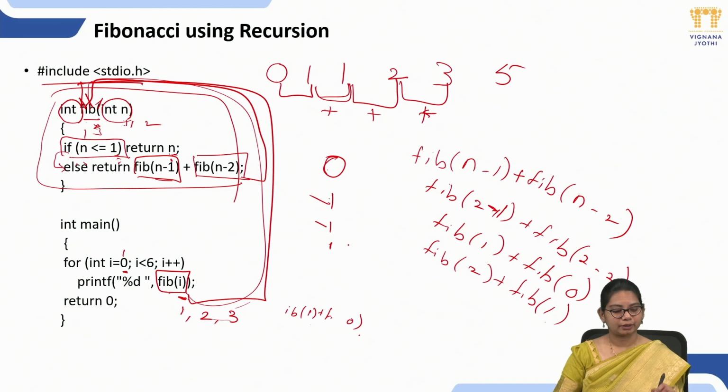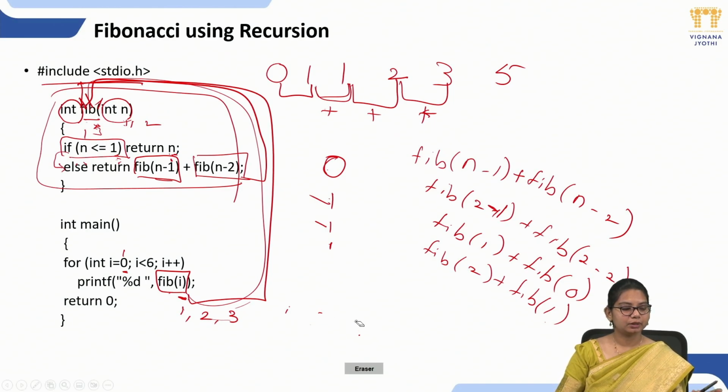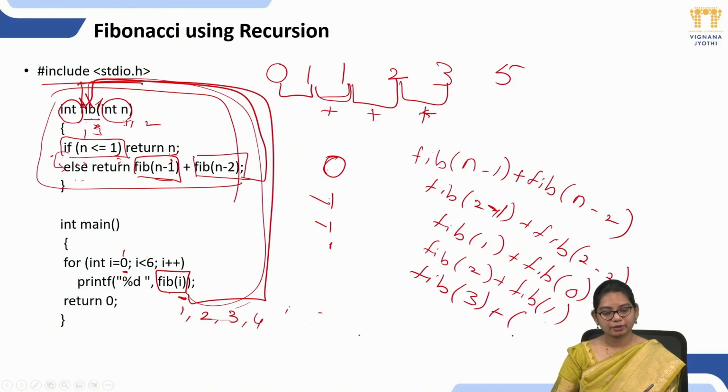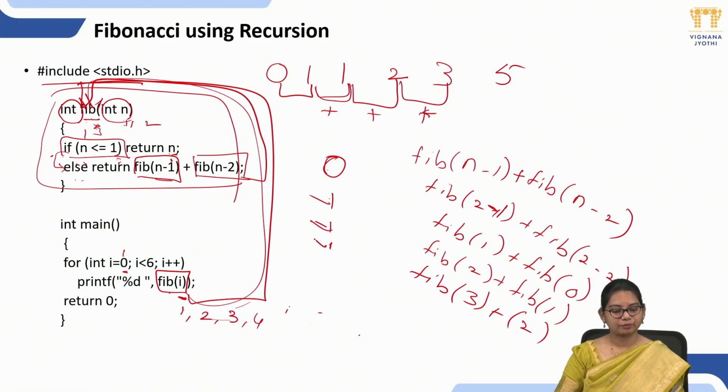Again, we will go to the for loop. Now the i value will be incremented by 1 and my i value is 4. So again, it will go to the function, check the base case, and if the base case is not satisfied, it will go to the else case, the recursive case. Here my n value will be 4. Now fib of 4 minus 1 is 3 plus fib of 4 minus 2 is 2. That means fib of 3 is this one, fib of 2 is this one.